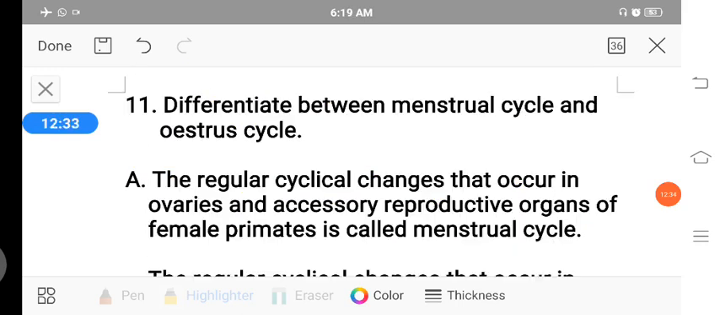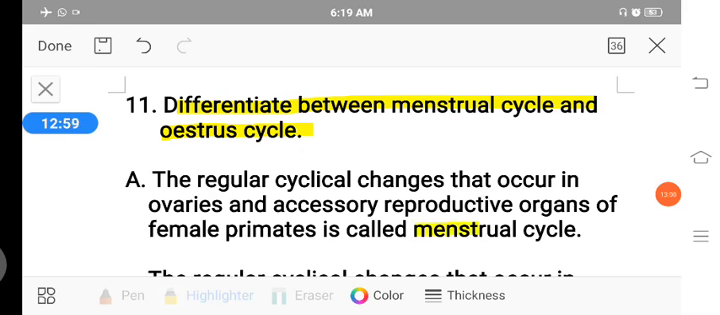Yes. In this, the part A, 1 mark questions, are completed. We move on to part B, the 2 marks questions. The 11th question, the first in the 2 marks, is: differentiate between menstrual cycle and estrous cycle. Let us know one by one.